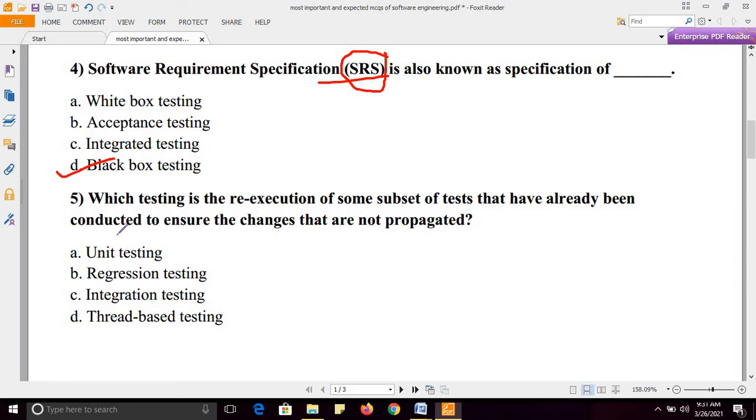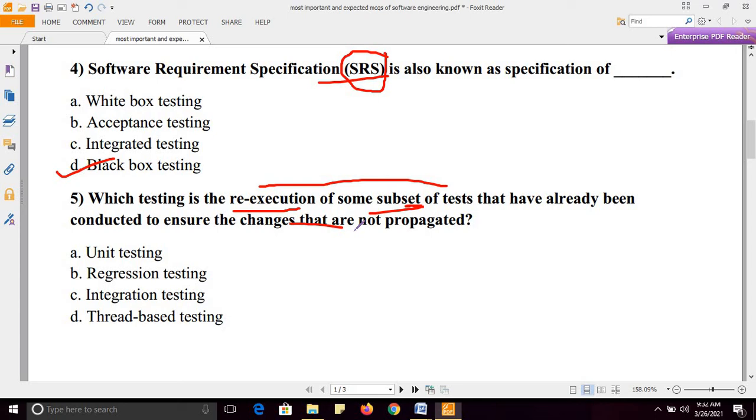Next, fifth question. Which testing is the re-execution of some subset of test? This is a question of software testing. It means some tests have already been conducted and now we want to re-execute some subset of tests to ensure the changes are not propagated.